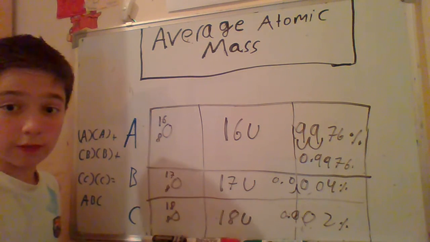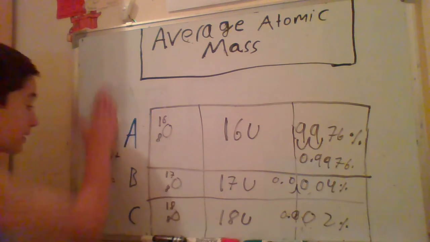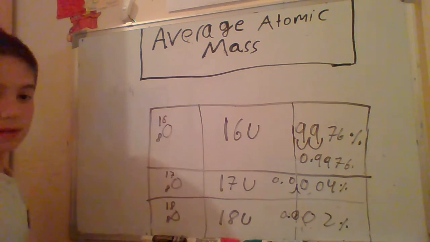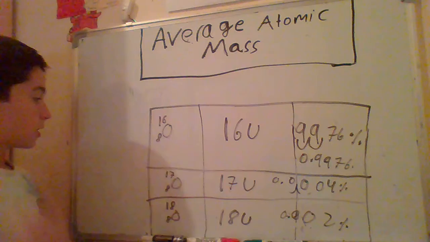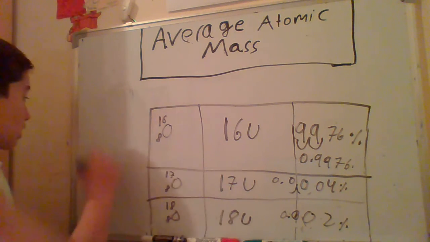Now let's do it for oxygen. Let me erase everything here and we start. We write the atomic mass of oxygen 16.